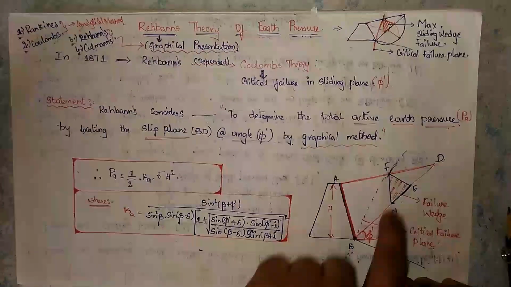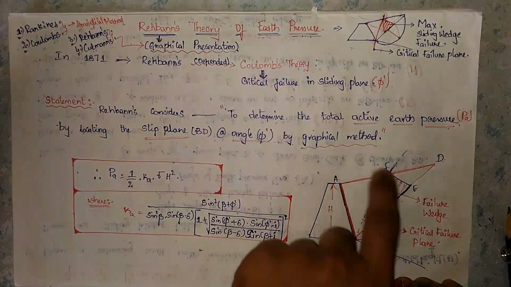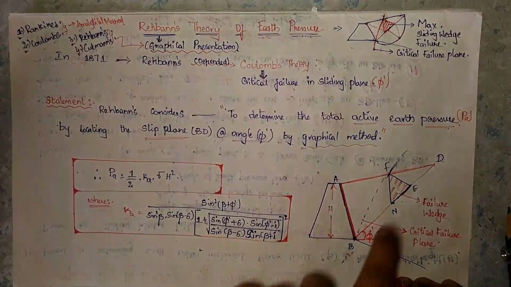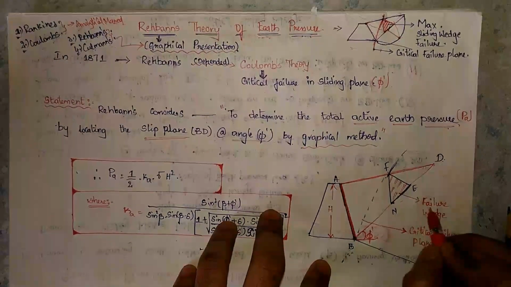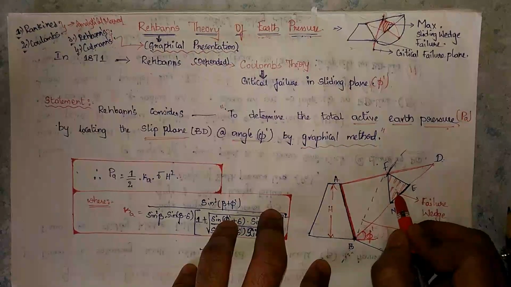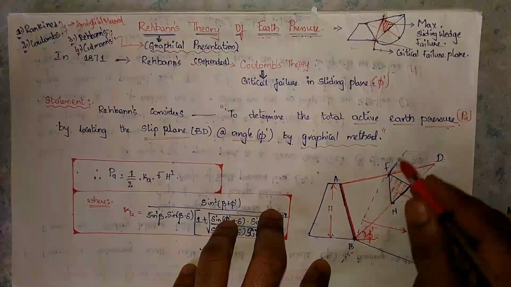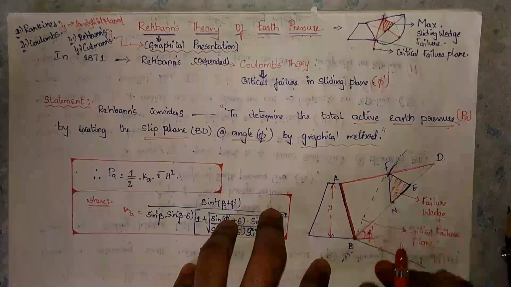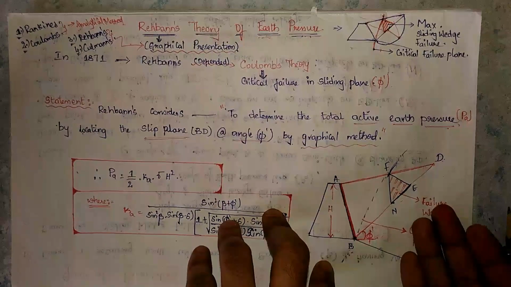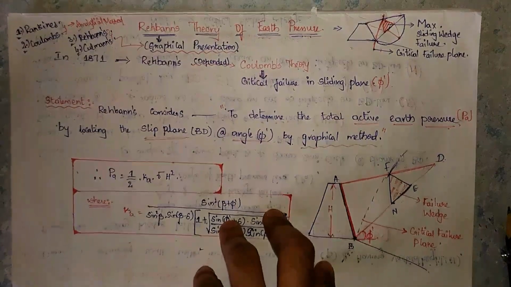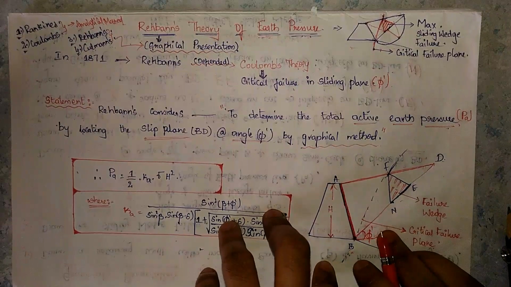Previously I have explained this concept. This is the maximum wedge failure. Due to this maximum wedge failure, the critical failure plane is developed. How it is developed, I will explain in the graphical presentation.